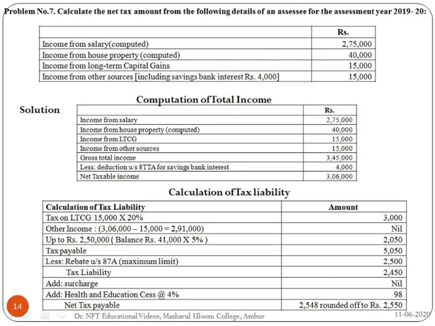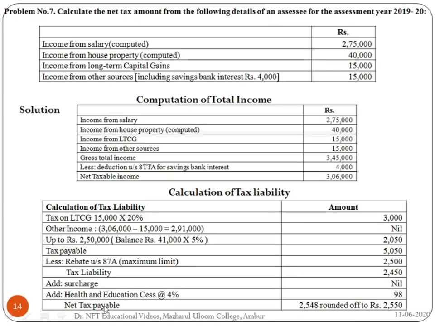Under 3.5 lakh income, a rebate of 2,500 is allowed against the income tax payable. Here the income is 3,06,000 only, so he can claim the rebate of 2,500. So tax payable is 5,050. From this you deduct 2,500, which gives a tax liability of 2,550.